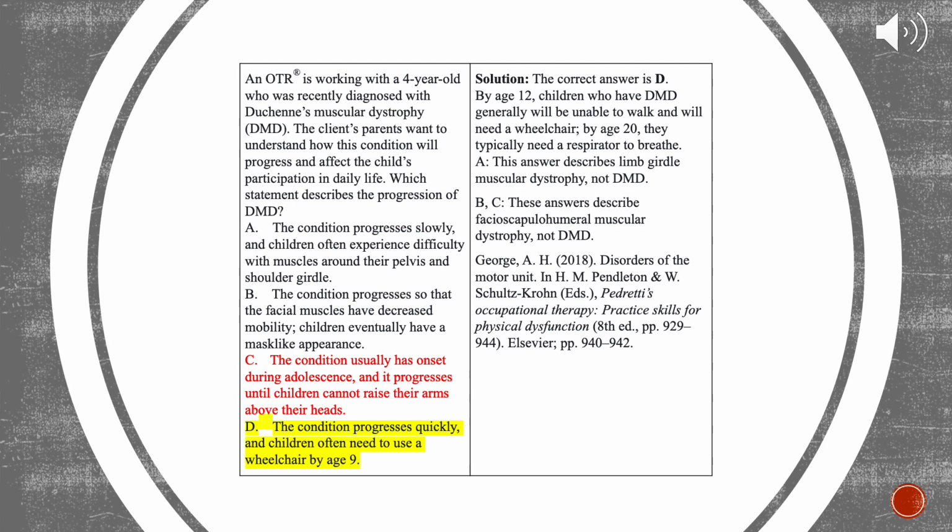Question 3. An OTR is working with a 4-year-old who is recently diagnosed with Duchenne's muscular dystrophy. The client's parents want to understand how this condition will progress and affect the child's participation in daily life. Which statement describes the progression of DMD? I answered C. However, the correct answer is D. The condition progresses quickly and children often need to use a wheelchair by age 9. The reason for this being that by age 12, children who have DMD generally will be unable to walk and will need a wheelchair. By age 20, they typically need a respirator to breathe.